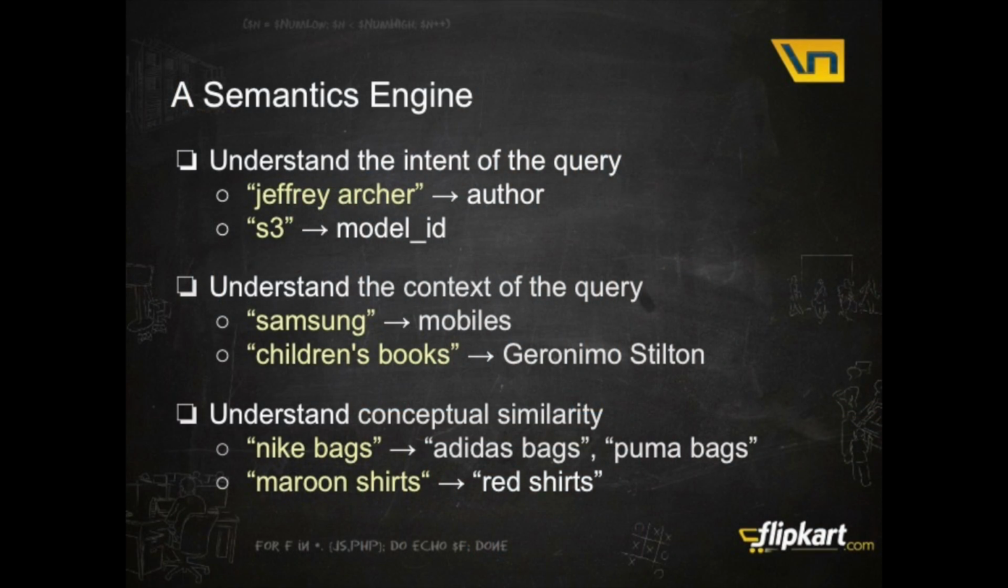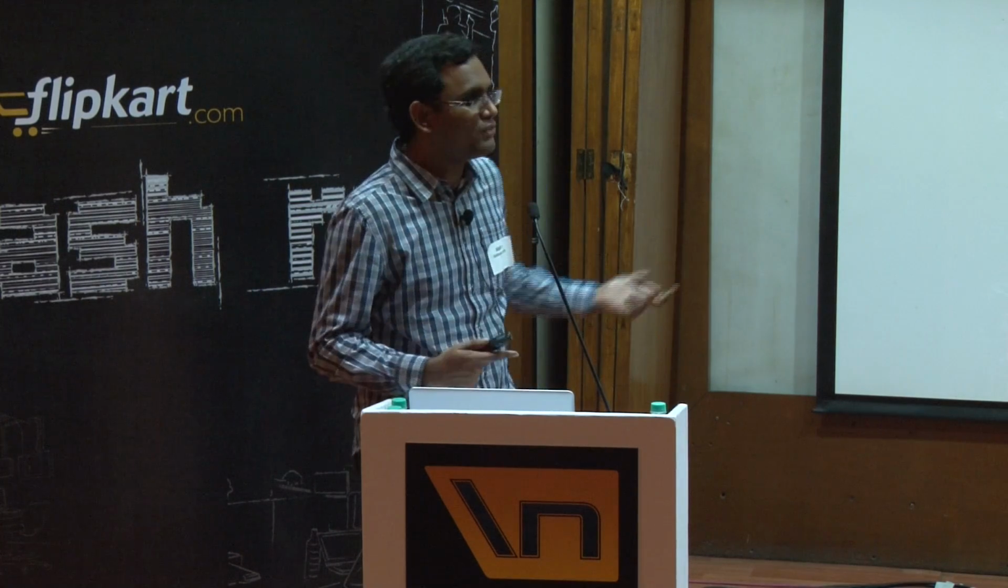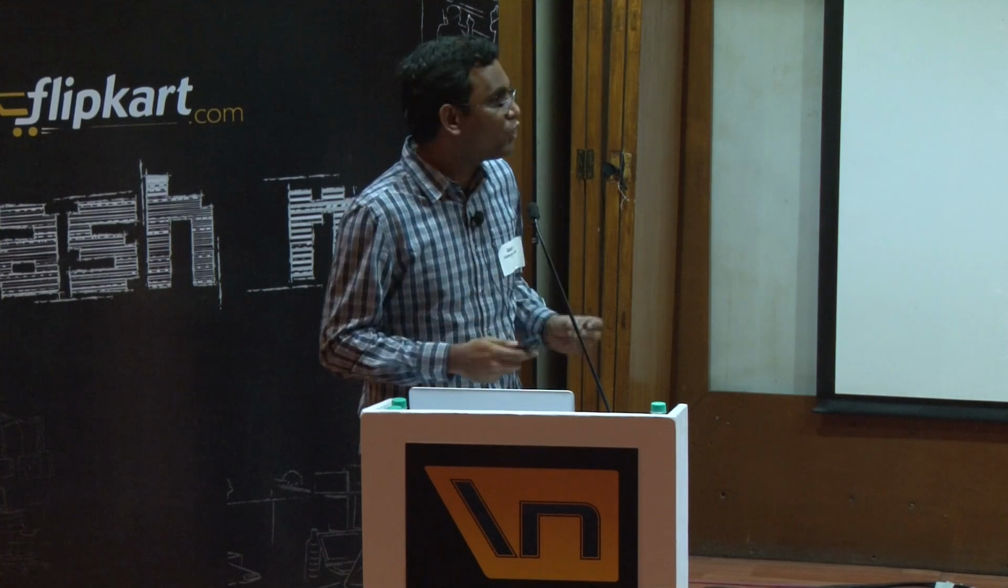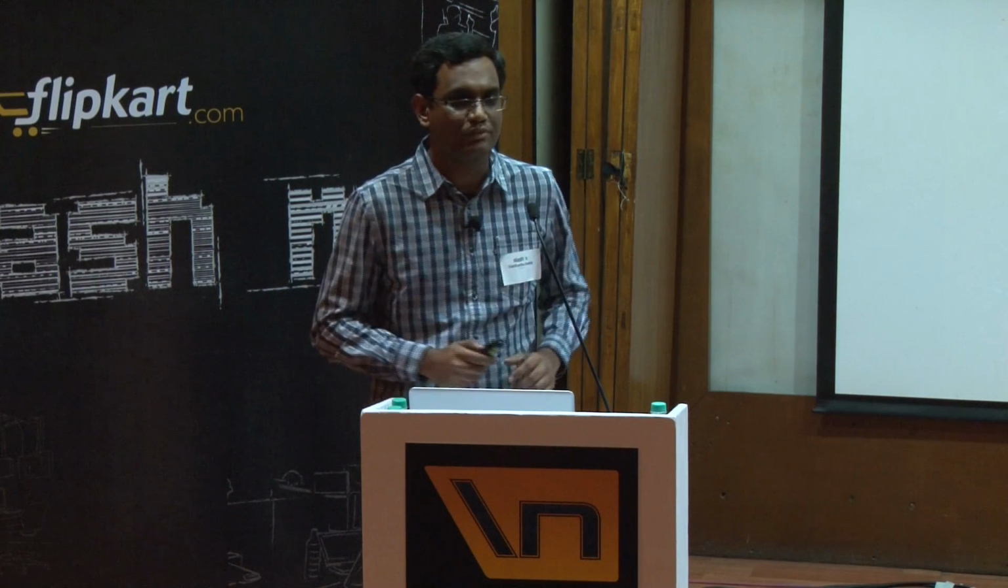And let's look at what a semantics engine really holds in that sense, right? What are the things that a semantics engine needs to do? Number one, it needs to understand the intent of the query. Remember, I was just talking about understanding the intent. A couple of simple examples would be, if the user typed Jeffrey Archer, we want to understand that the user is looking for books by the author Jeffrey Archer. We don't just want any products which have Jeffrey and Archer as part of their name, right? We want books by the author Jeffrey Archer. Or if the user types S3, we want to understand that they are looking for one particular phone, one of the two colors of this particular phone called Samsung Galaxy S3.